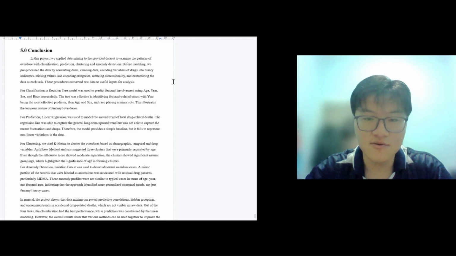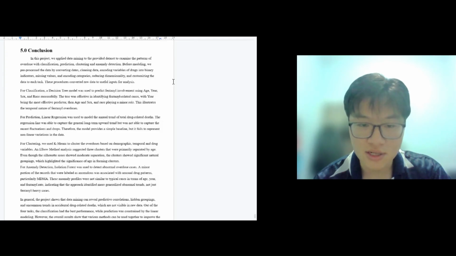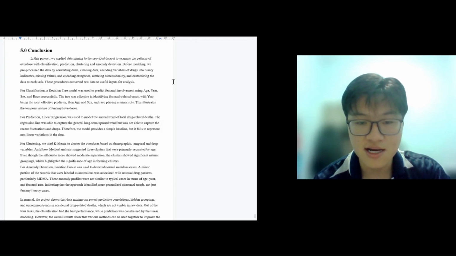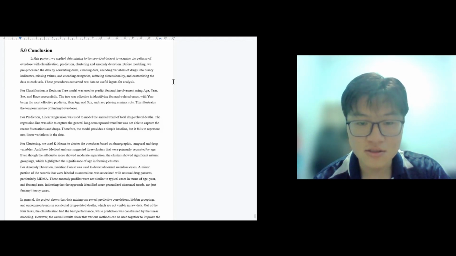So in this project, we apply several data mining techniques to analyze patterns in accidental drug-related deaths, including classification, prediction, clustering, and anomaly detection. So overall, this project demonstrates how data mining techniques can reveal predictive relationships, hidden group structures, and unusual patterns within drug overdose data that are not immediately visible in the raw dataset. Among the 4 tasks, classification achieved the strongest performance, while the predictive model was more limited due to the simplicity of linear regression.